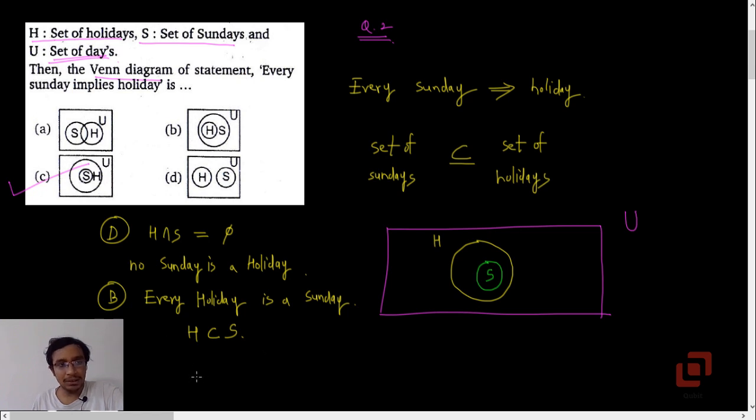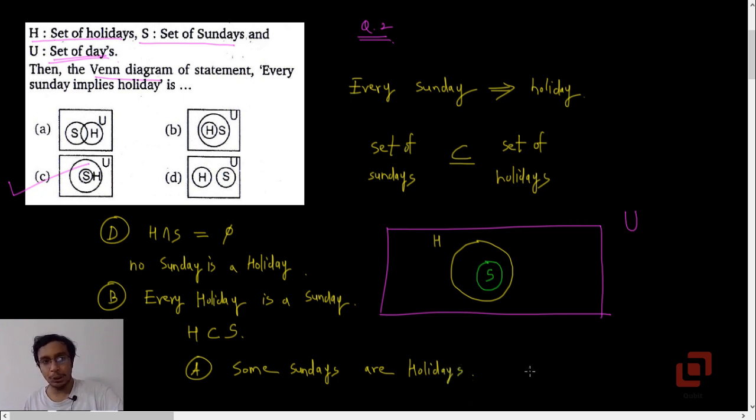And in option A, you can say that some Sundays are holidays, because there is a non-empty intersection of the sets H and S.